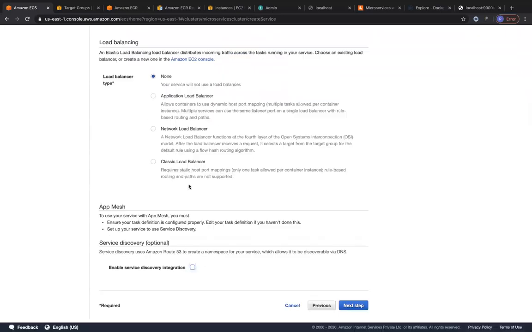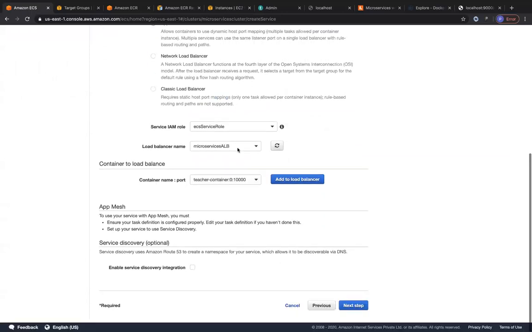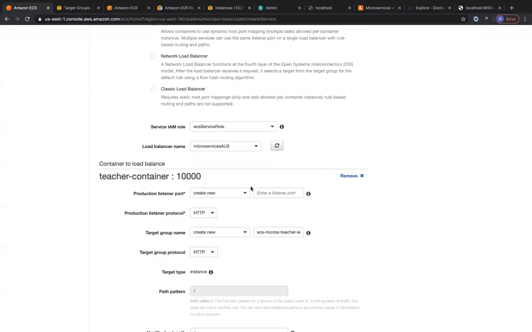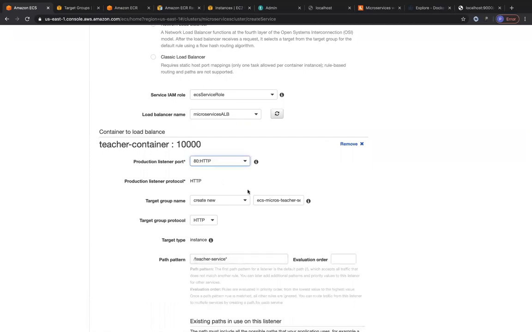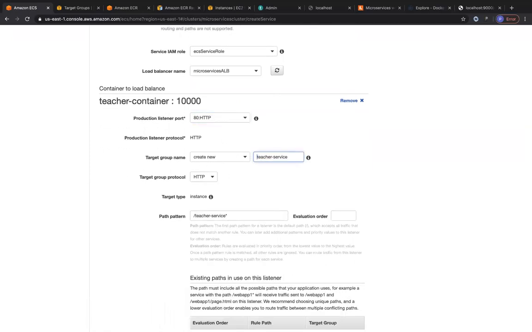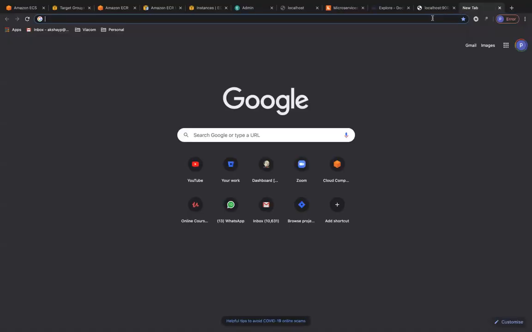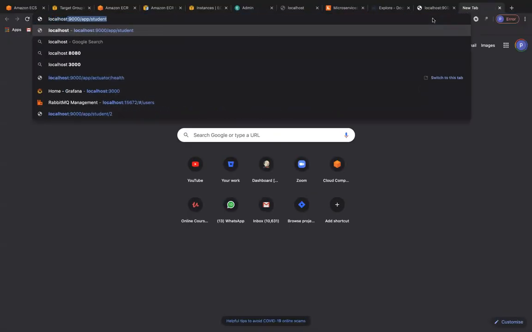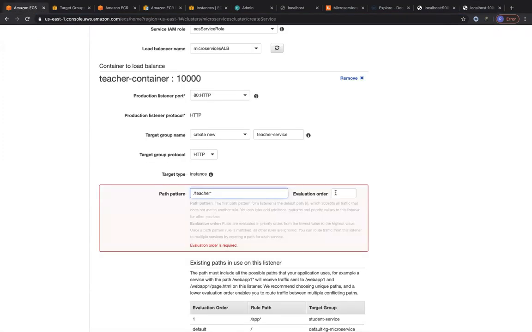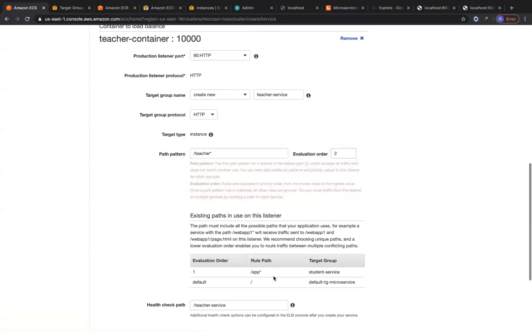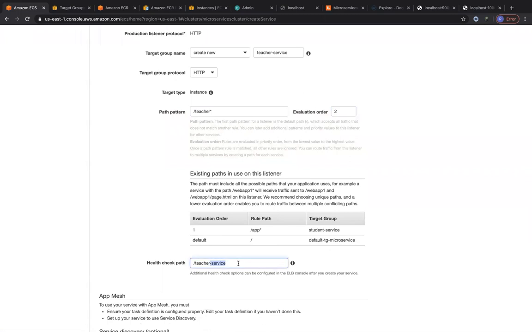And I'm going to choose to receive traffic from 1 or more load balancers. And I'm going to add this load balancer port. I'm going to map it to port 80. And the target group name, I'm going to give it as the teacher service target group. And you can see for the teacher service target group alone, the path pattern starts with /teacher. So let's go to localhost 10,000. The path starts with /teacher, right? And we are going to give this the evaluation order of 2 because we already have the student service target group with the evaluation order of 1 and our default target group. So health check path is going to be /teacher/actuator/health.